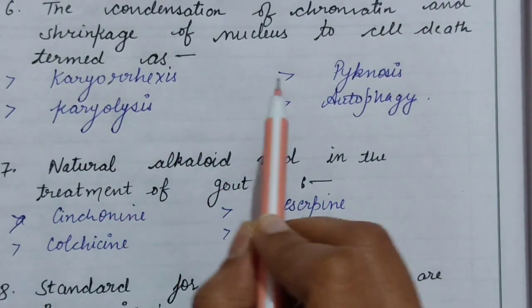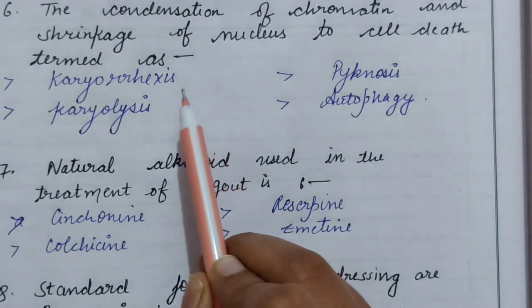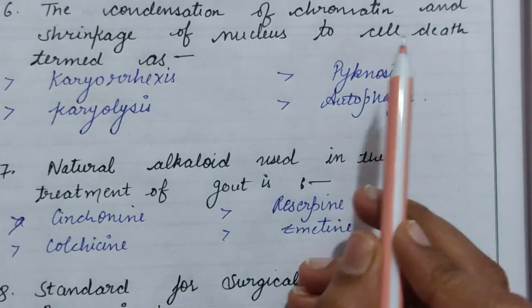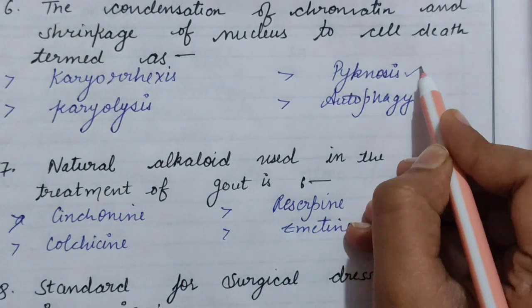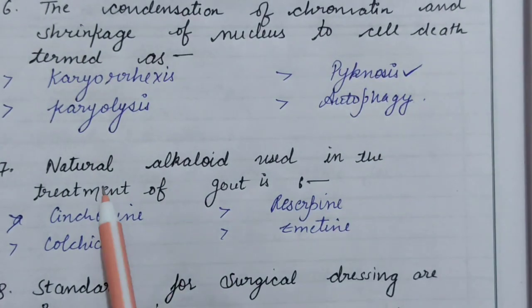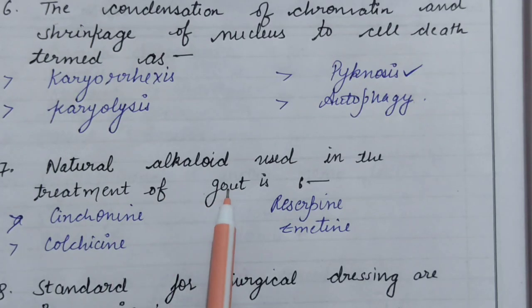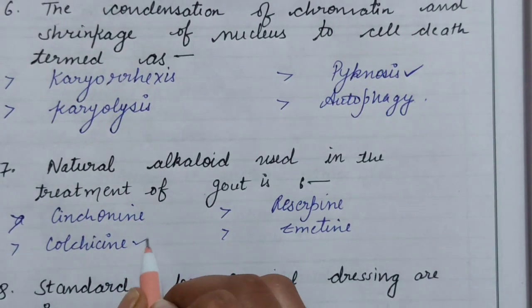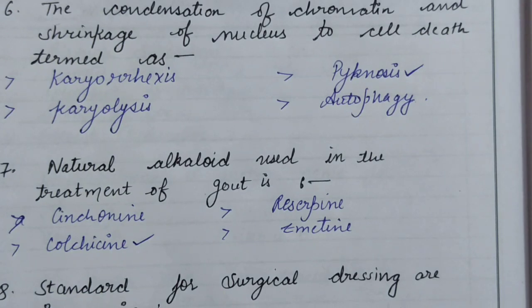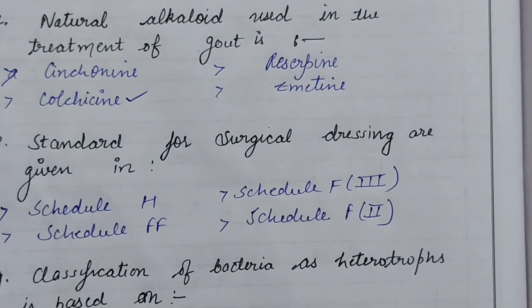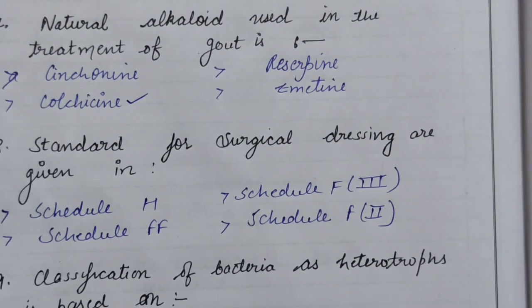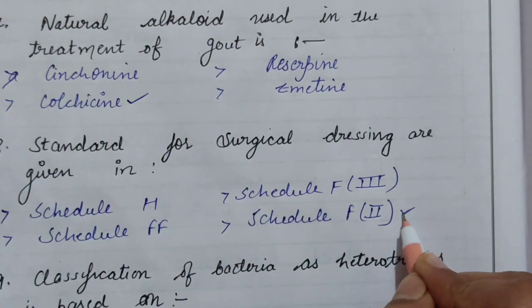Next, the condensation of chromatin and shrinkage of nucleus leading to cell death is termed as pycnosis. Natural alkaloid used in the treatment of gout is colchicine. Standard for surgical dressing are given in Schedule F2.